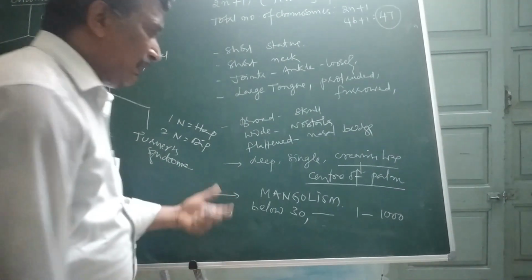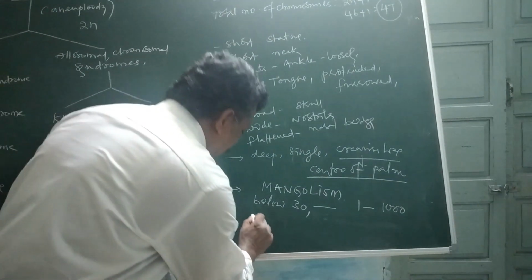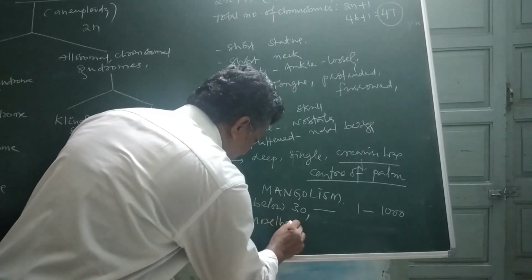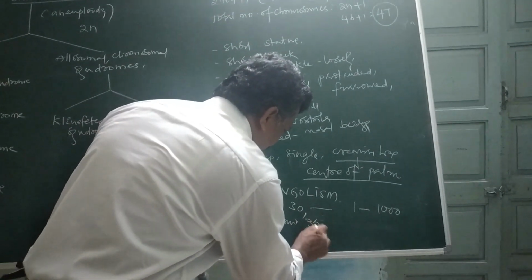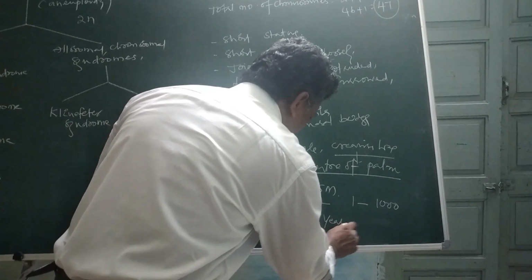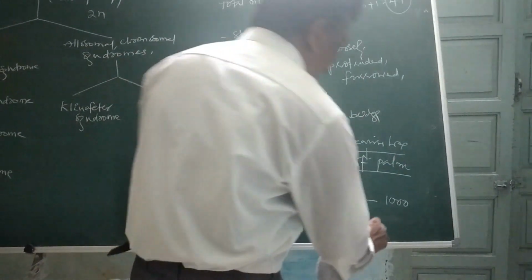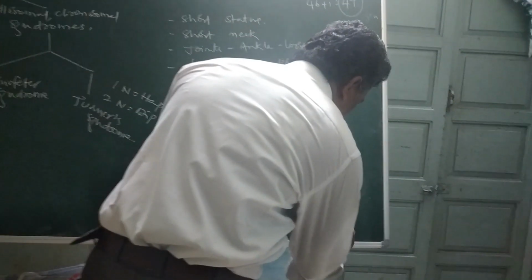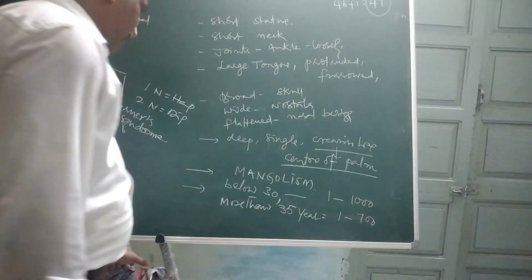If maternal age is more than 35 years, it is said to be 1 in every 700 people. So we have to remember about it.